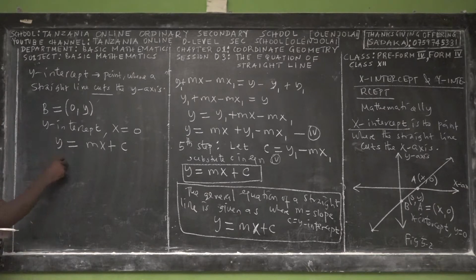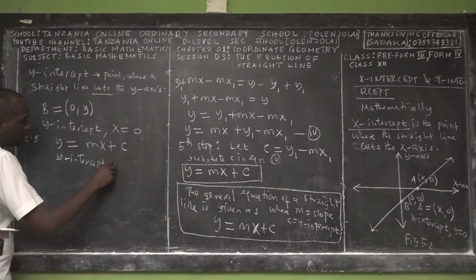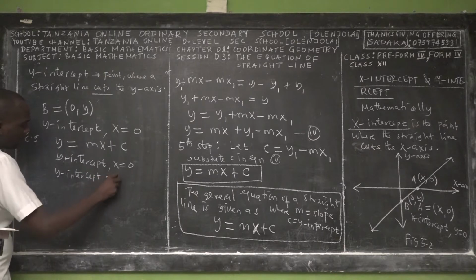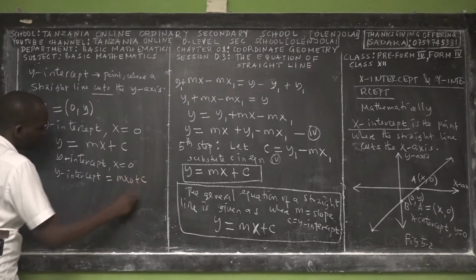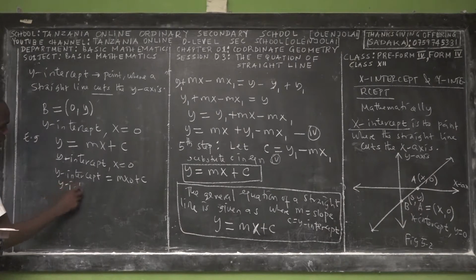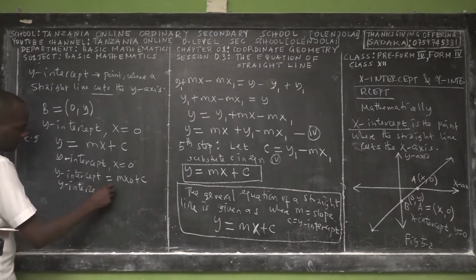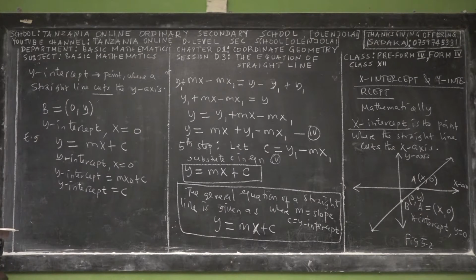Because when you're looking for the y-intercept, we put x equal to 0, so y equals m times 0 plus c. So the y-intercept is equal to c for this straight line.